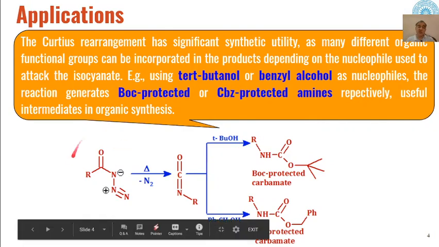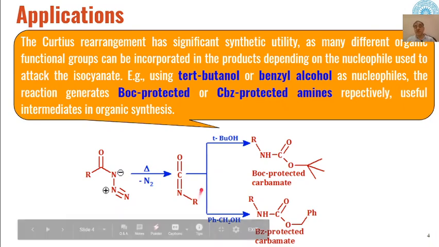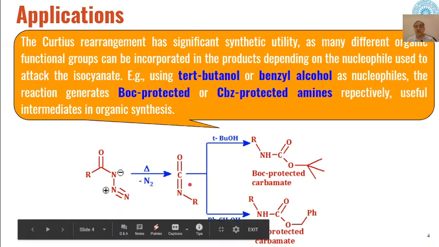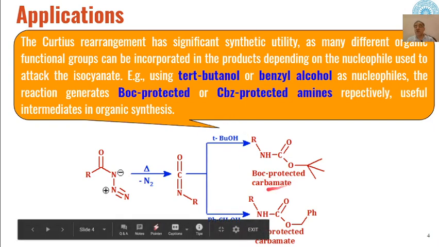So, for example, if these acyl azides are decomposed thermally, then nitrogen gas will be eliminated and we will get these types of isocyanates. And as I have told you, if these isocyanates are reacted with alcohols, for example, if we react this with tertiary butanol, then these Boc protected carbamates are formed.